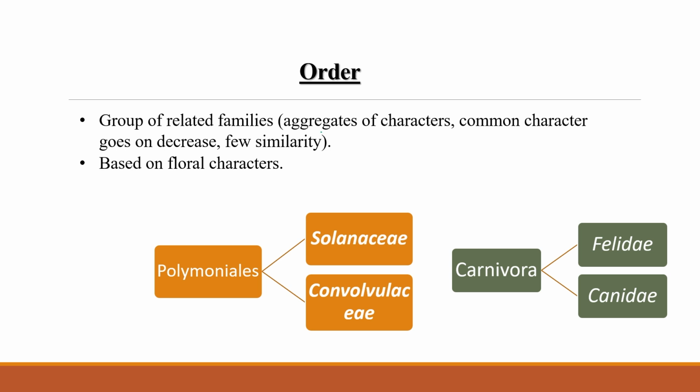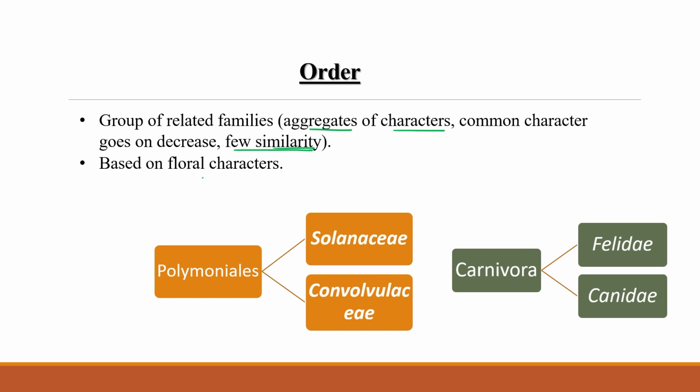Now, order: a group of related families. Now we are discussing aggregate character, some common character, because common character decreases when we move upward from species to genus to family to order. Very few similarities are there, but we can put two plants or two animals in the same order on the basis of some aggregate character.